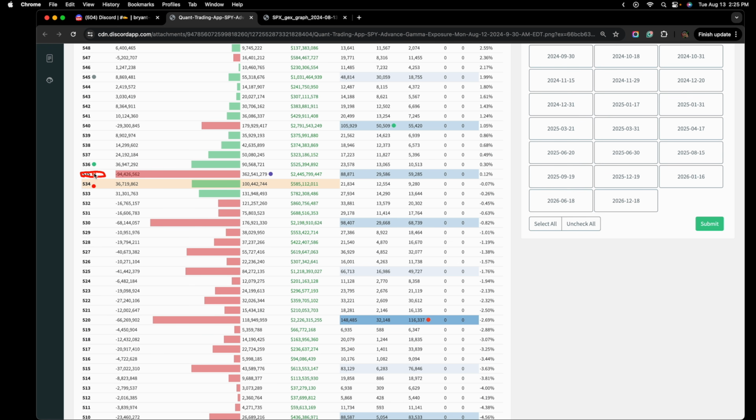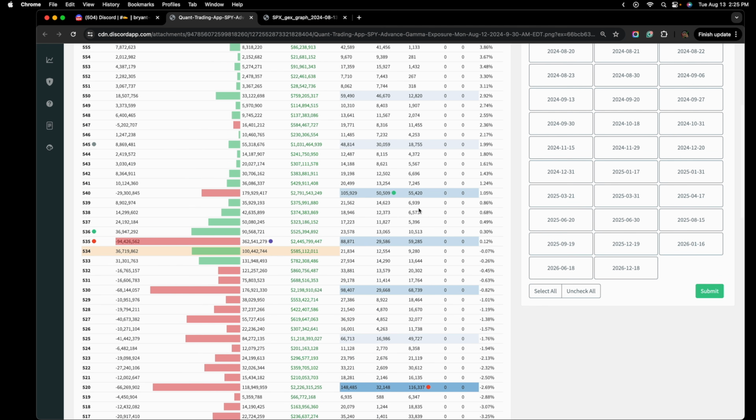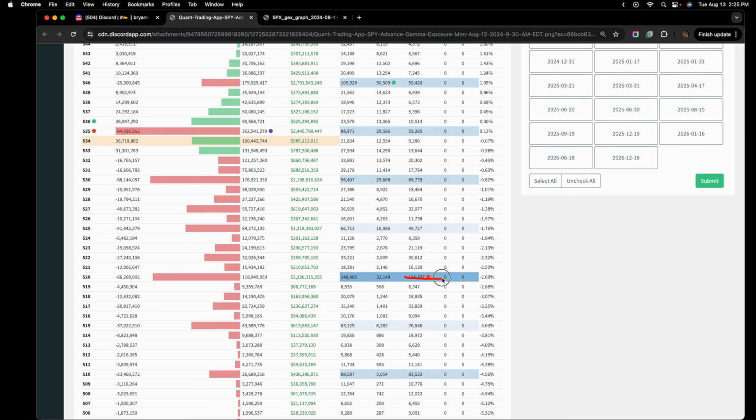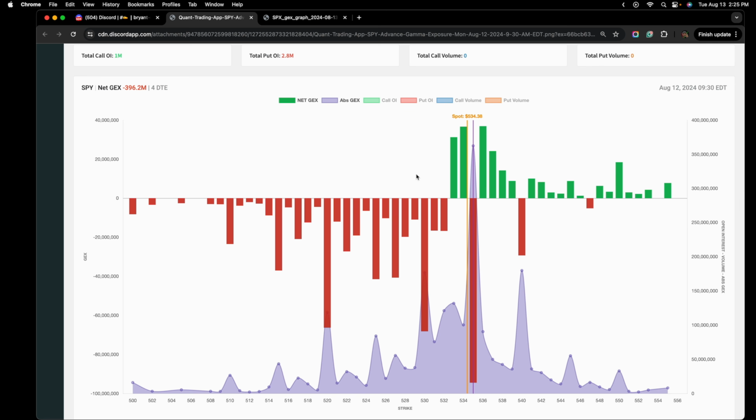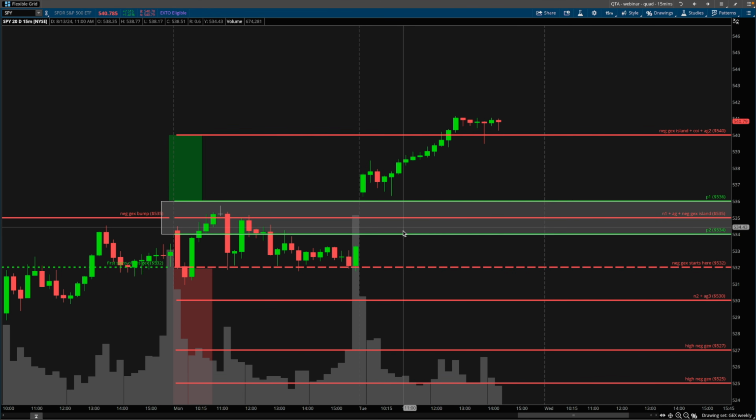Then I take these exact levels and I mark them on my chart. So this is the highest negative gamma strike. This is the highest positive gamma strike. This is our absolute gamma strike. This is the strike price that has the most amount of call open interest. And then we have the strike price with the most amount of put open interest and so forth. So these exact levels come straight from this gamma exposure profile at the start of the week. And that's what we have on my chart.